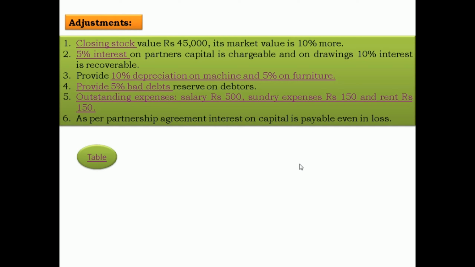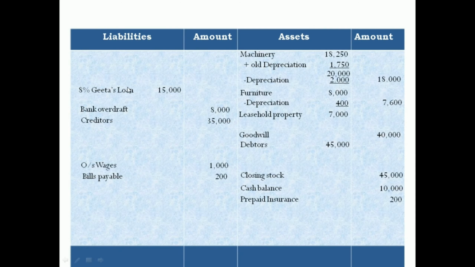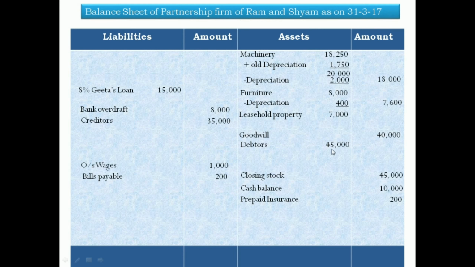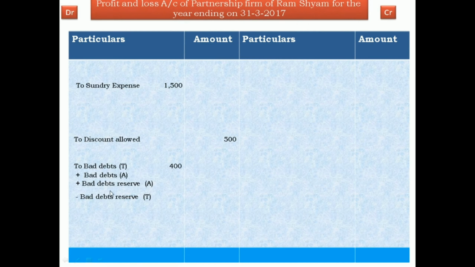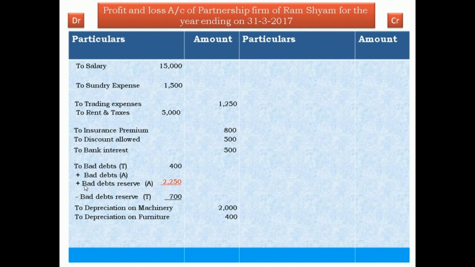Now next adjustment: provide 5% bad debt reserve on debtors. Now the debtors is 45,000. Now we calculate the 5% bad debt reserve. Bad debt reserve 5% on debtors 45,000 is 2,250. Outer column 42,750. And this is the bad debt reserve. Write down here bad debt reserve 2,250.